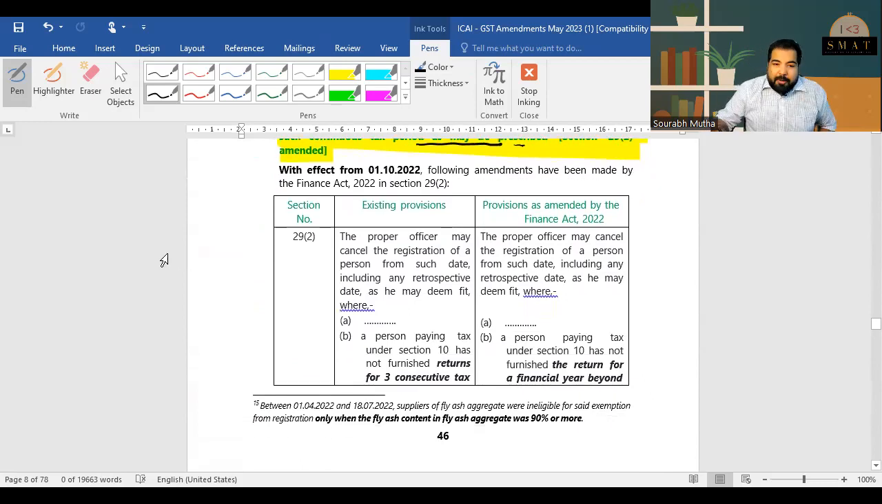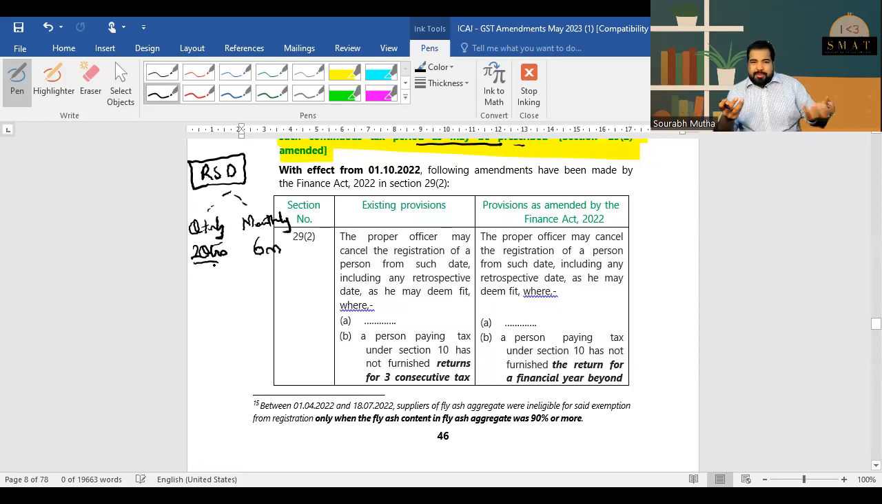Very few things remaining. Guys, you're a regular scheme dealer, that means not under the composition scheme. In that, if you file your returns quarterly, you know there is now a quarterly system for people whose turnover is up to 5 crores. Then if you've missed 2 quarters, there can be reason to cancel your registration. And if you file your returns monthly and have not filed for 6 months, so either 2 quarters or 6 months, then there can be reason to cancel your registration.